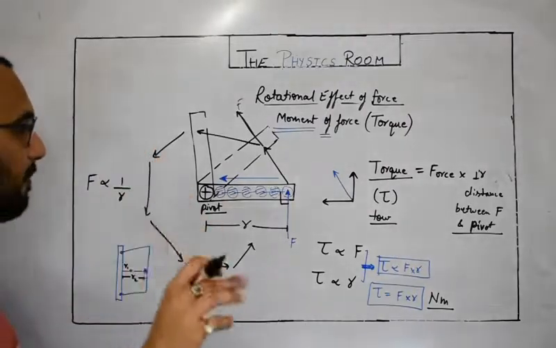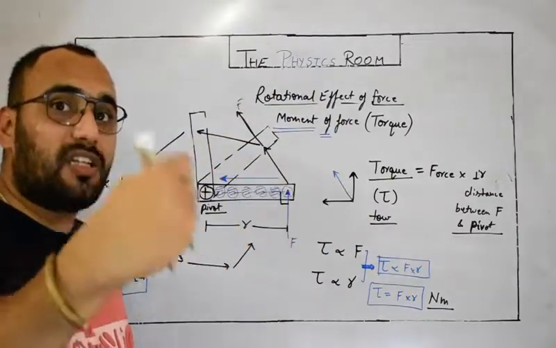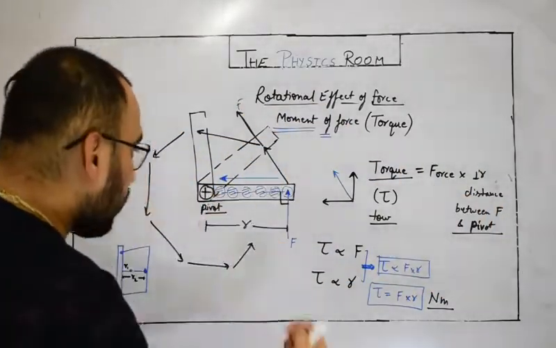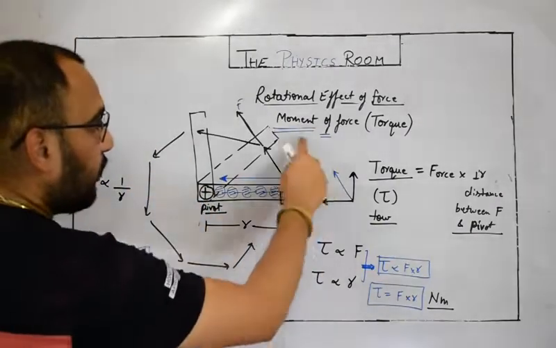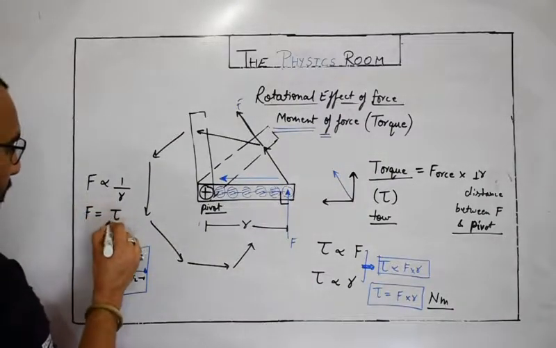And here we are keeping one thing constant. What? The rotational effect. We are trying to open the door with the same speed. So here I am keeping the torque constant, because the rotational effect of force is called torque. So F equals tau upon R.